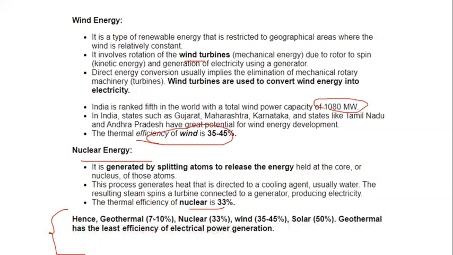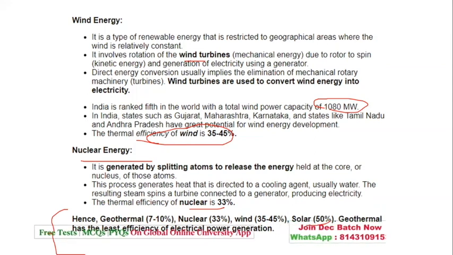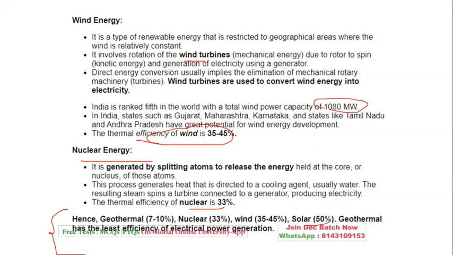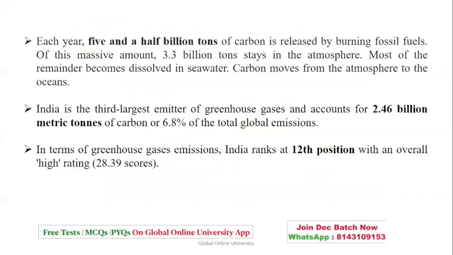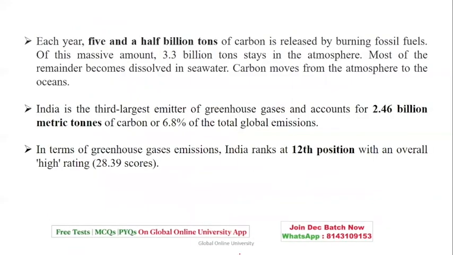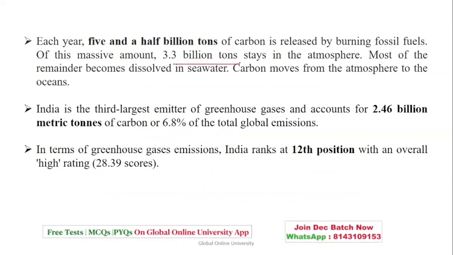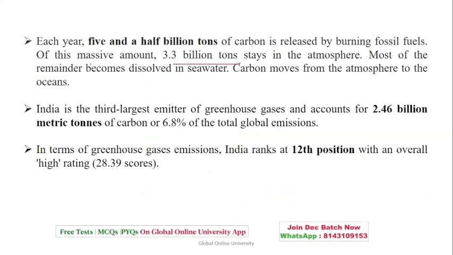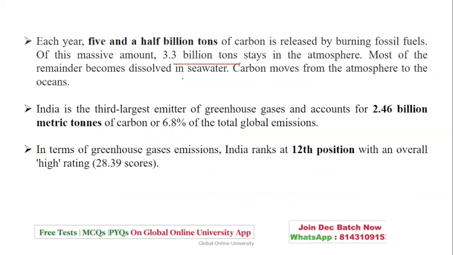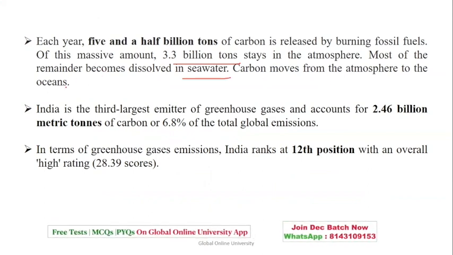If you see geothermal, that is 7 to 10, nuclear 33, wind 35 to 45, solar is 50. Geothermal has the least efficiency of electrical power generation. Now, you may also get which has the least and which has the highest. So solar is the highest, geothermal is the least. Every year 5.5 billion tons of carbon is released by burning fossil fuels. The massive amount of 3.3 billion tons stays in the atmosphere and becomes dissolved in seawater. So the carbon moves from the atmosphere to the oceans.